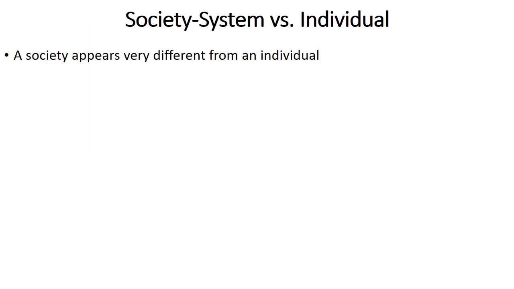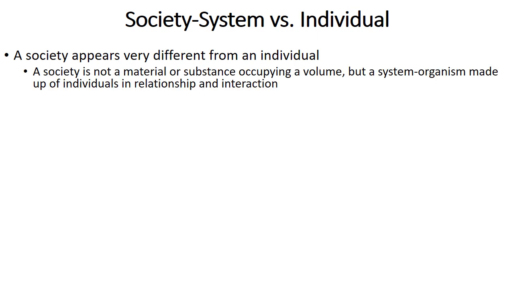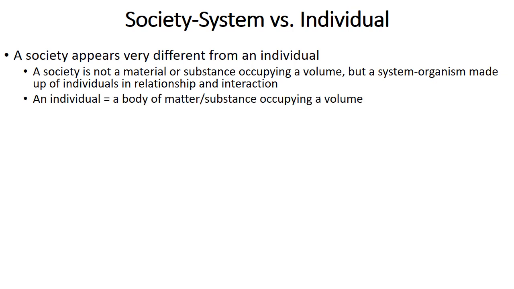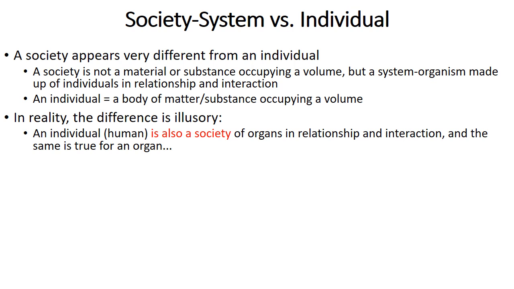Another very important point is the relationship between society and individuals. A society is generally modeled as a dynamic system. It is clear that a society is not composed of matter, of substance occupying a volume, but rather is a dynamic system composed of individuals in relation and interaction. In contrast, an individual, say, a man or a woman, is usually considered to be a body of matter or substance that occupies a volume. But in reality, this difference between society and the individual is illusory.